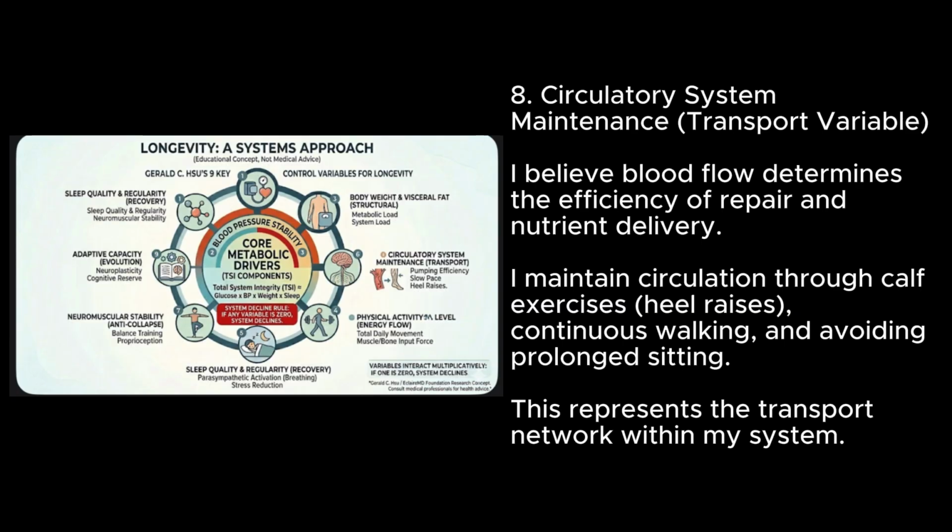8. Circulatory system maintenance. Transport variable. I believe blood flow determines the efficiency of repair and nutrient delivery. I maintain circulation through calf exercises, heel raises, continuous walking, and avoiding prolonged sitting. This represents the transport network within my system.